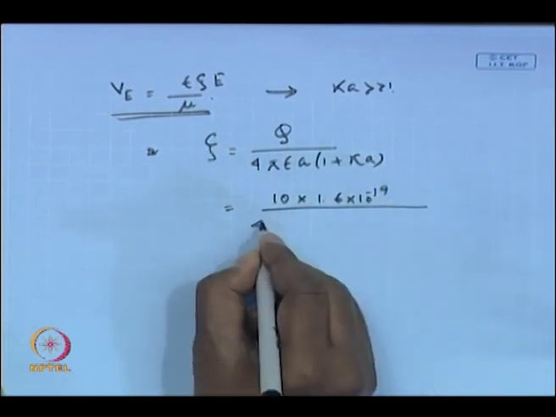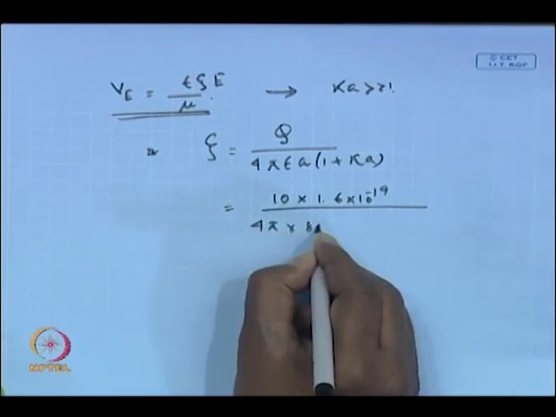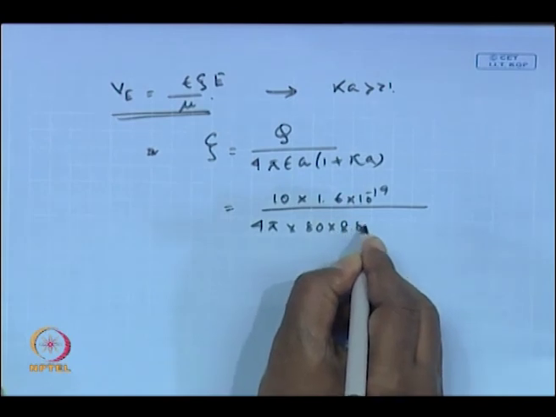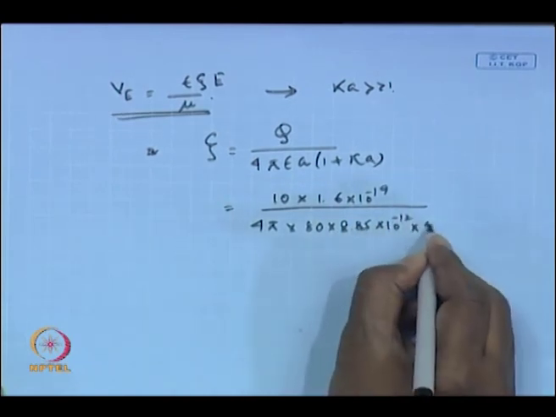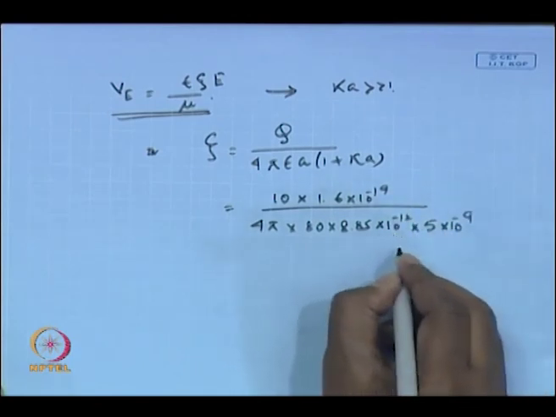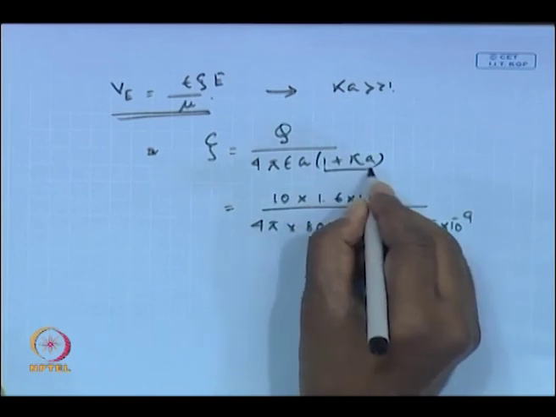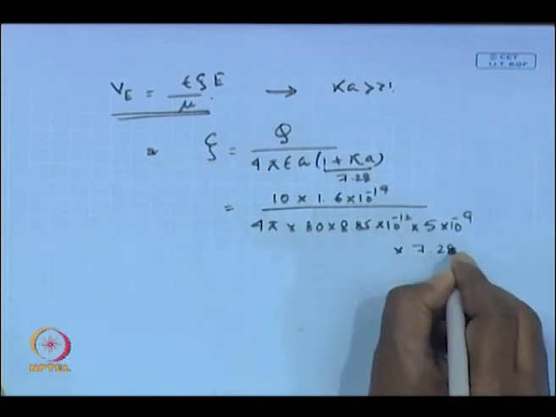So, this is 4 pi into epsilon, 80 into 8.85 into 10 to the minus 12, into A, the radius, which is 5 nanometers. So, 5 into 10 to the minus 9, multiplied by this whole term. If you just calculate it, this comes out to be 7.28.